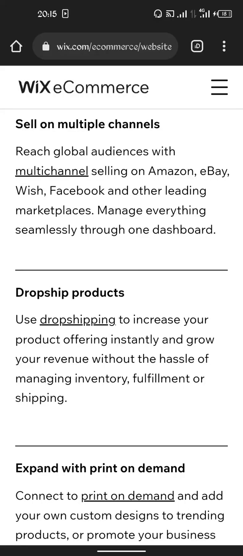And right here, when we talk about drop shipping products, you can use drop shipping to expand your product offering instantly and grow your revenue without the ease of managing inventory, fulfillment, or shipping. What I mean by drop shipping here is that you can sell on behalf of other merchants. What I mean by other merchants is other people who are selling something.